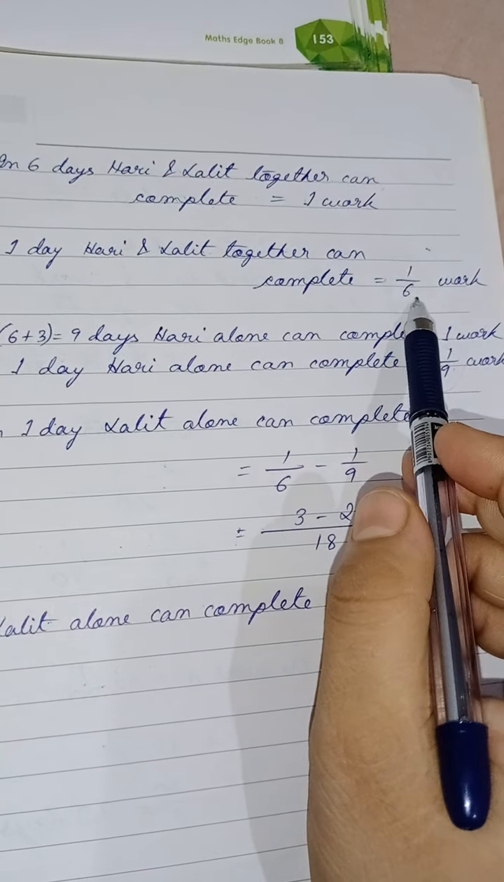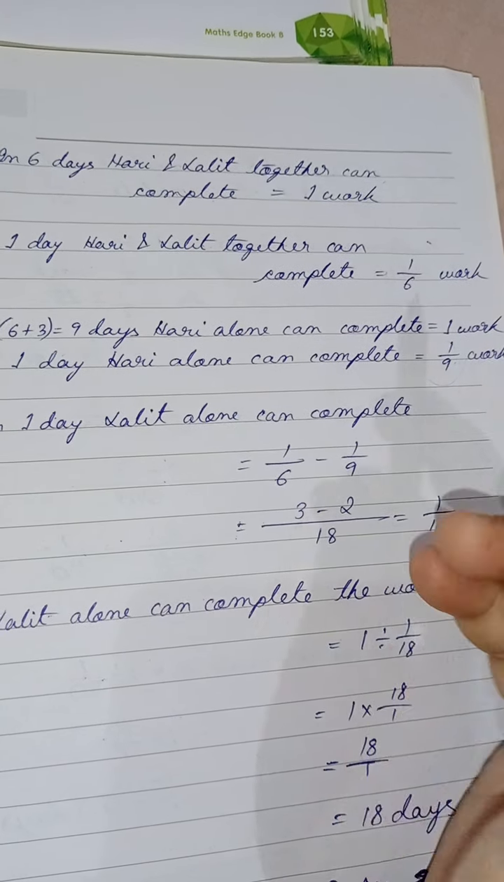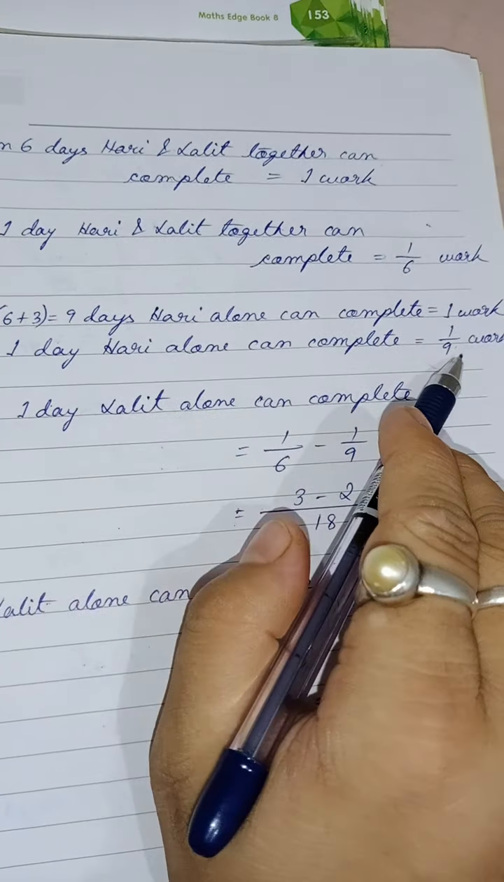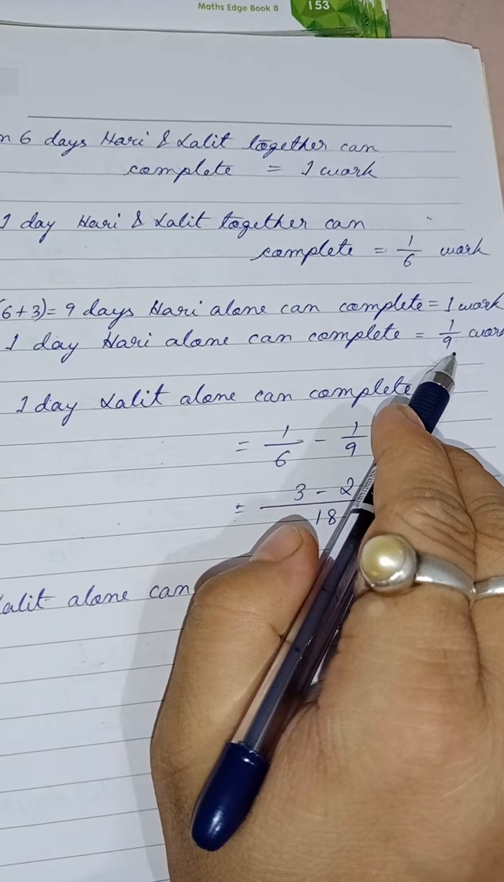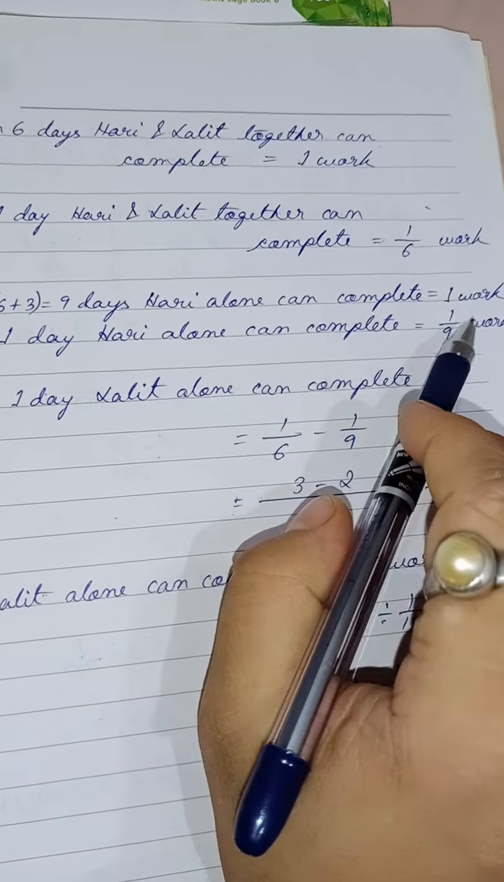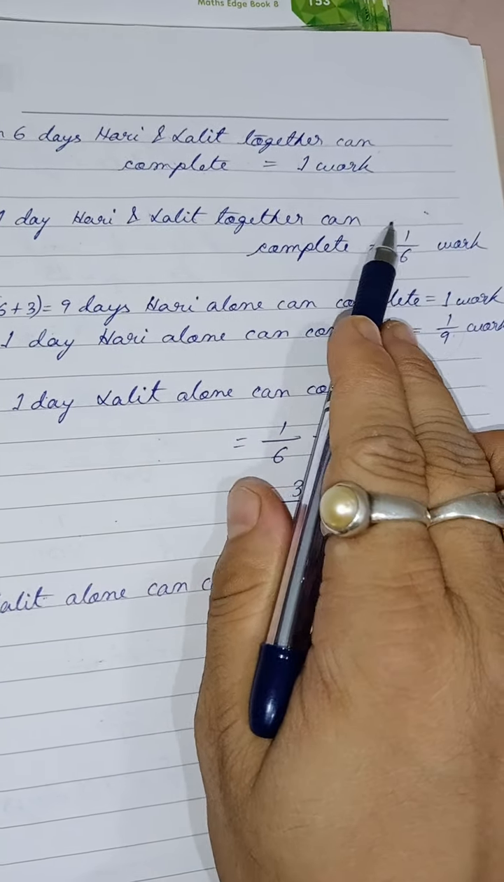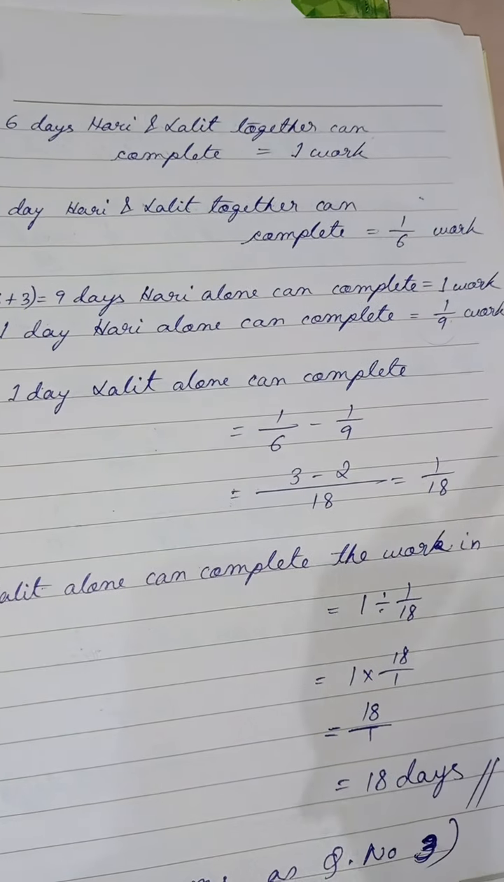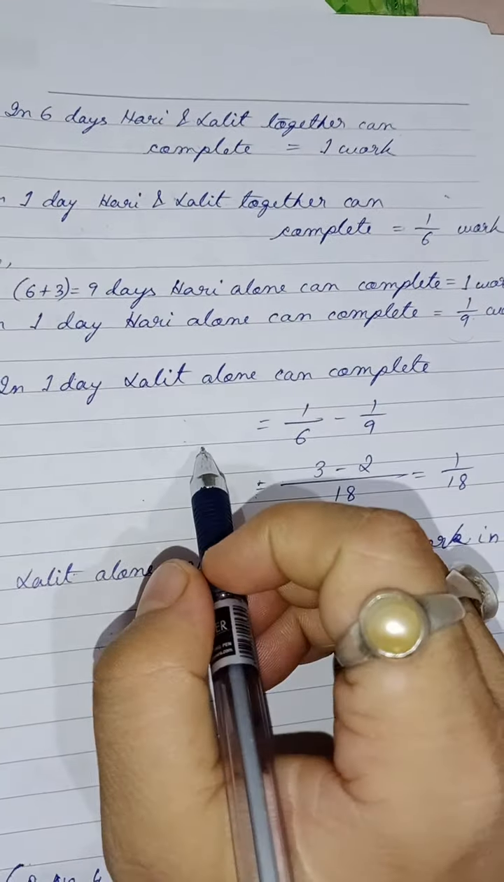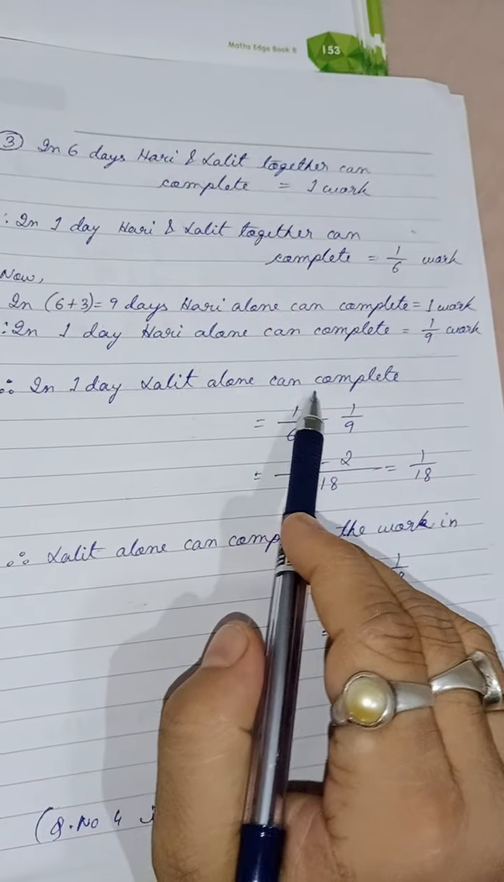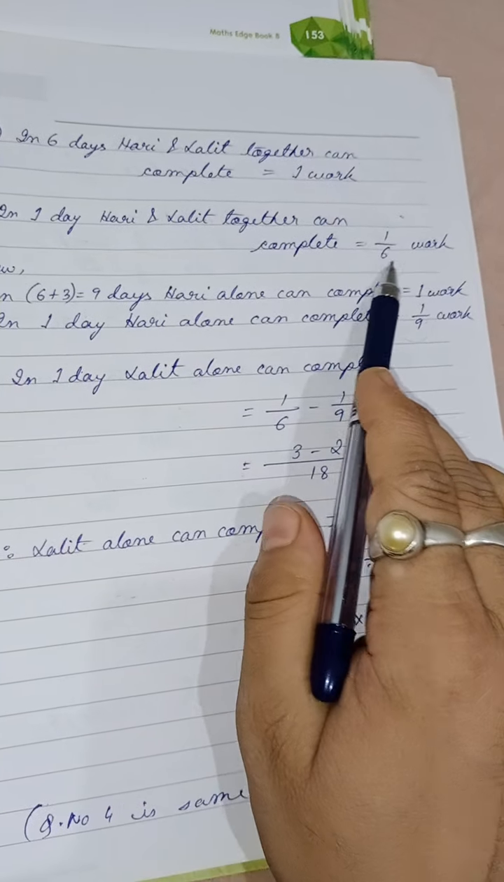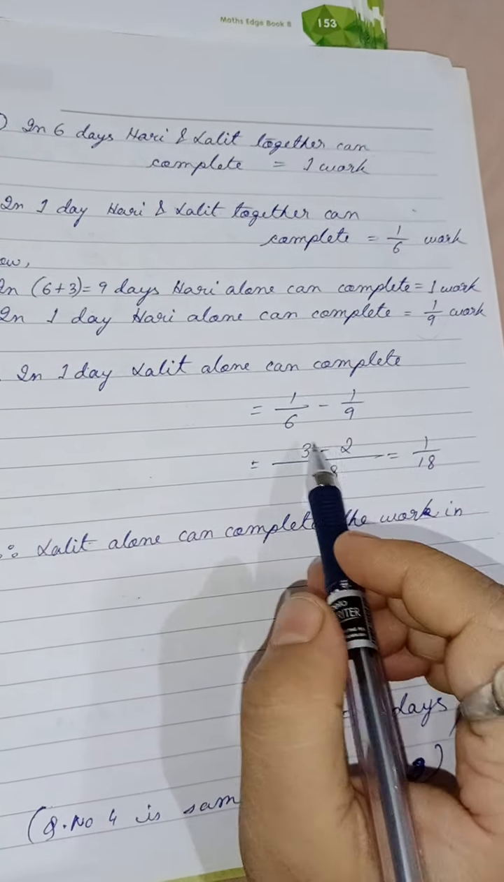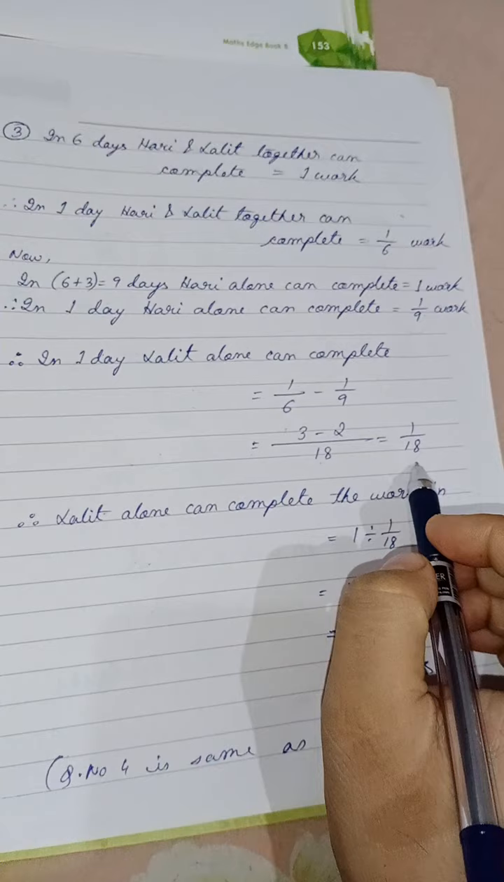Now how do we get this one? When I include his capacity and the other person's capacity also, that means this particular capacity of working is included here. So if I subtract it from the total work capacity, I will get the working capacity of the other person, that is Lalit. So in one day Lalit can complete 1 by 6 minus 1 by 9. So if I subtract them, I get the answer 1 by 18.